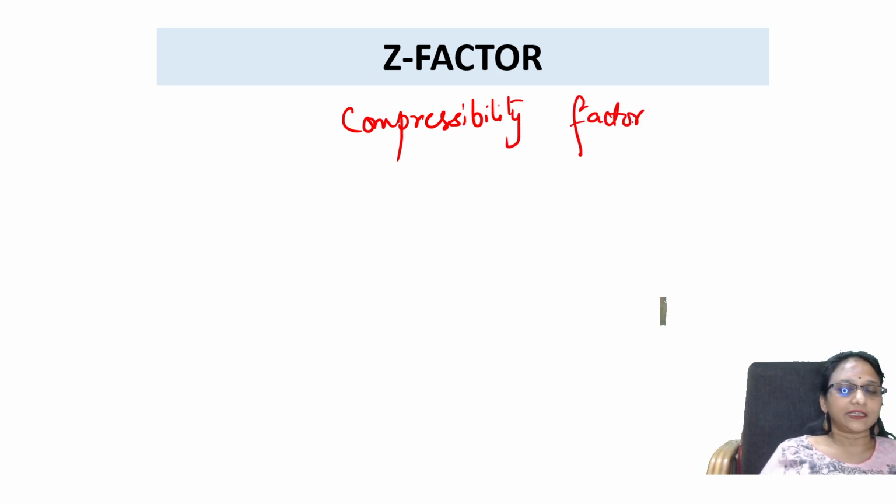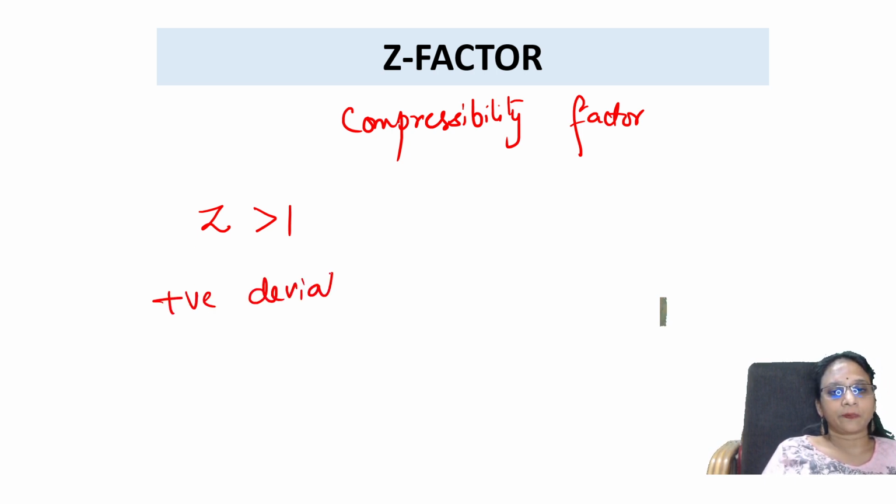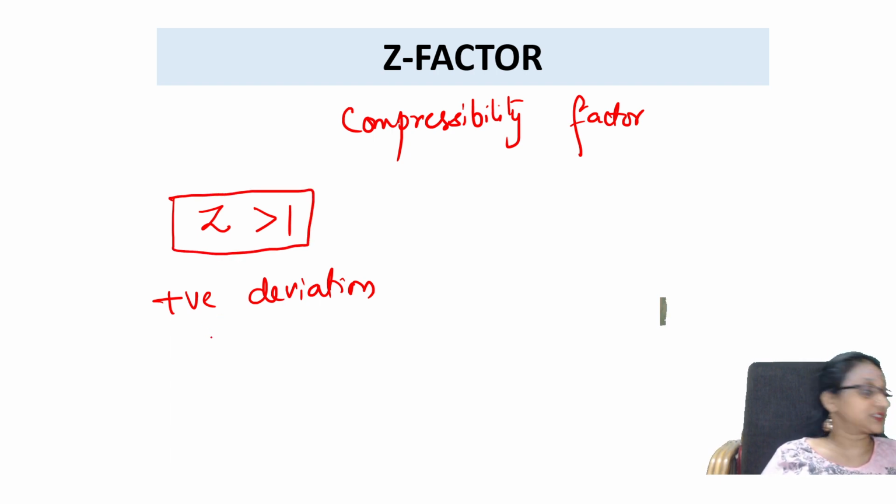Now, suppose the Z factor you're getting is more than 1, then the gases show positive deviation. If the real gas Z factor is more than 1, positive deviation, what does it mean? The gases which have Z factor more than 1 are less compressible.